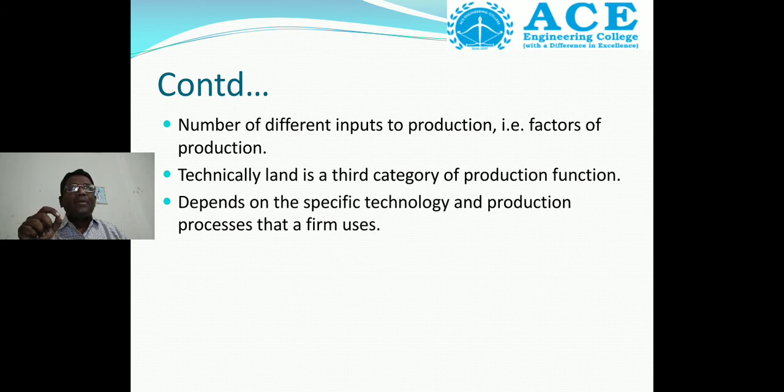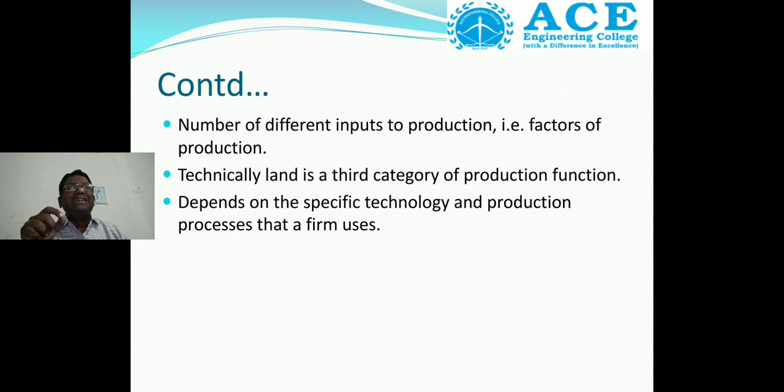The different inputs of production we call factors of production. What are the factors of production? Land, labor, capital, organization. These are the different inputs to production.